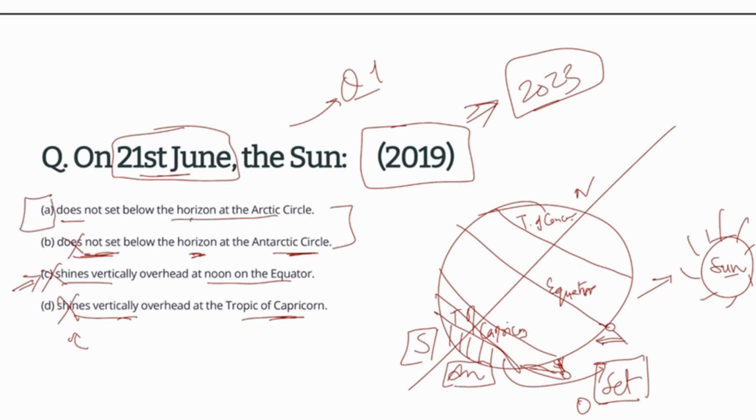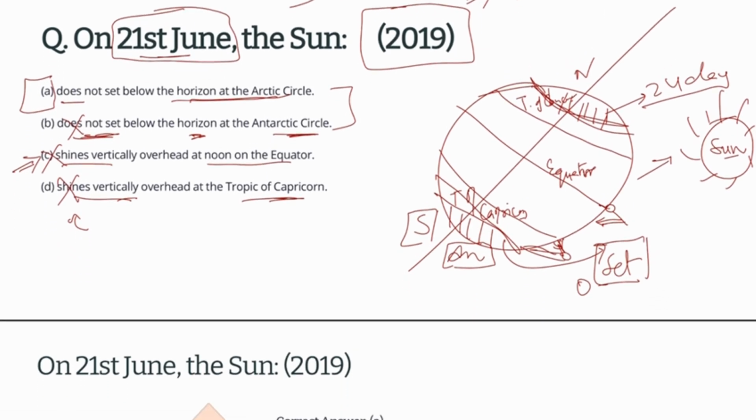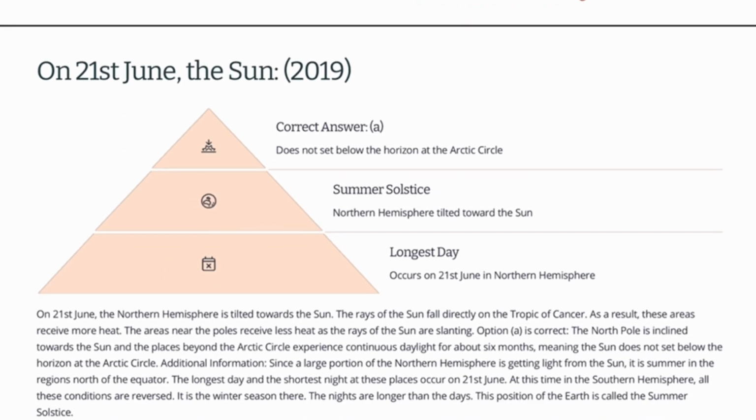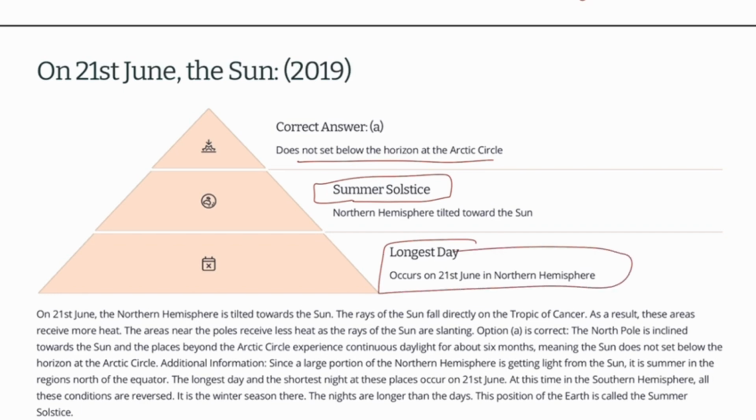It does not set below the horizon at the Arctic Circle, because sun is already towards the Arctic Circle. So on that day, sun will not set throughout the day. It will be a 24-hour day during 21st of June. So these are the type of logics that you should use in order to reach the right answer. So on 21st June, the correct answer is that the sun does not set below the horizon at the Arctic Circle. It is the summer solstice that we have already discussed. It is the longest day in the northern hemisphere.